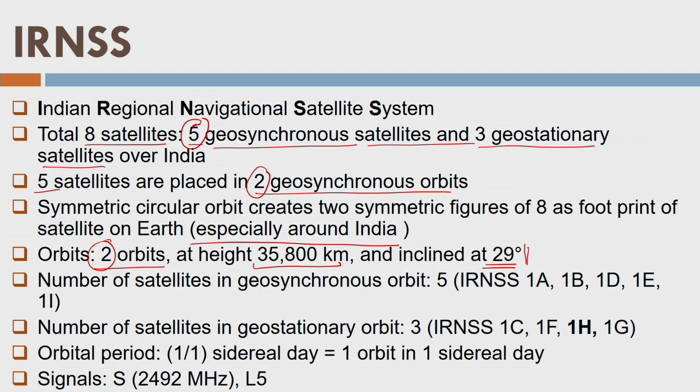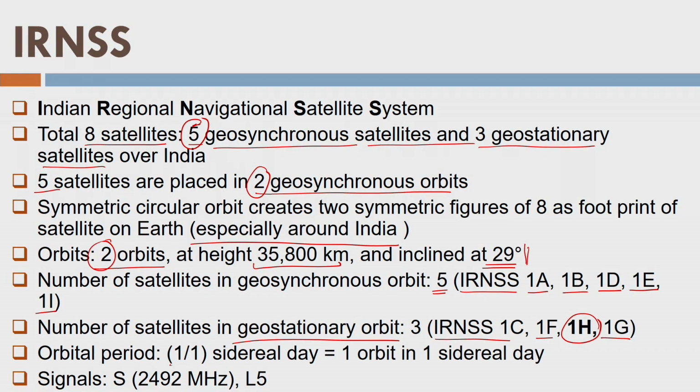Okay. So let us see, these are the 5 satellites, right, and their names are INSS 1A, 1B, 1D, 1E and 1I. In the geostationary orbits, we have 3: 1C, 1F, 1G. 1H somehow could not be placed, rather it is lost, a failed mission. So we have a total of 3. What about the orbital period? We have one sidereal day. So, one orbit in one sidereal day. Remember, it is geostationary, so it is going to make one orbit at that height of 35,000 kilometers.